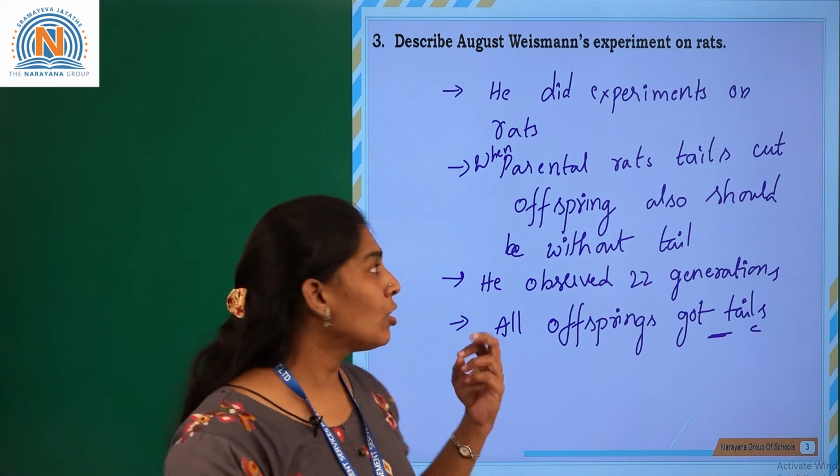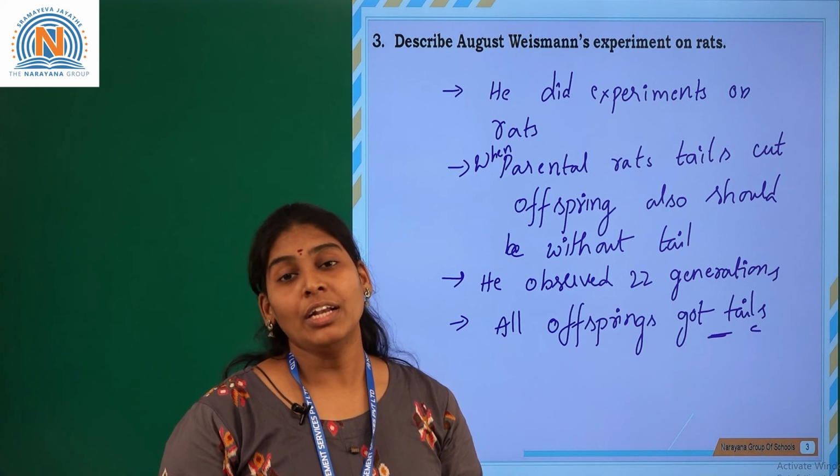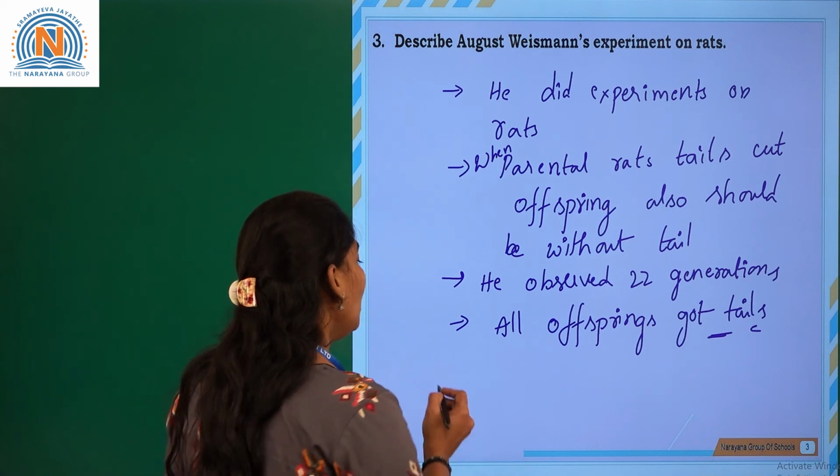So he concluded that bodily changes are not inherited, genetical changes are inherited.